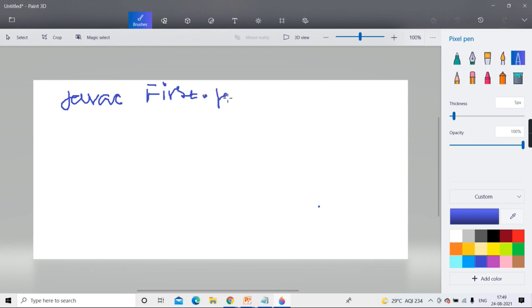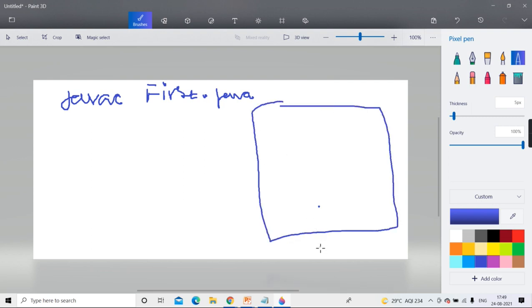Suppose you have created a file with the name first.java. We think that when this file is compiled, you'll get first.class. But the class name does not depend on the source file name. It depends on the class which you have typed inside it.